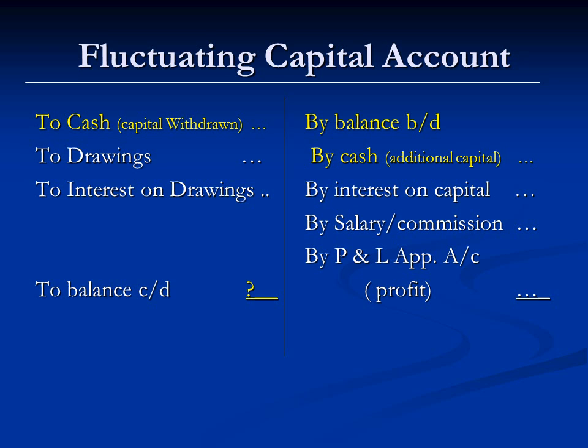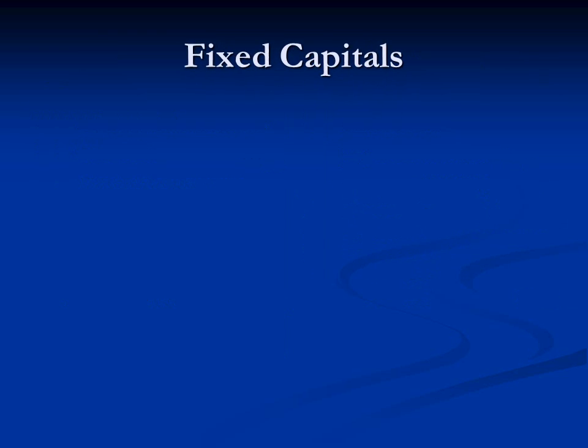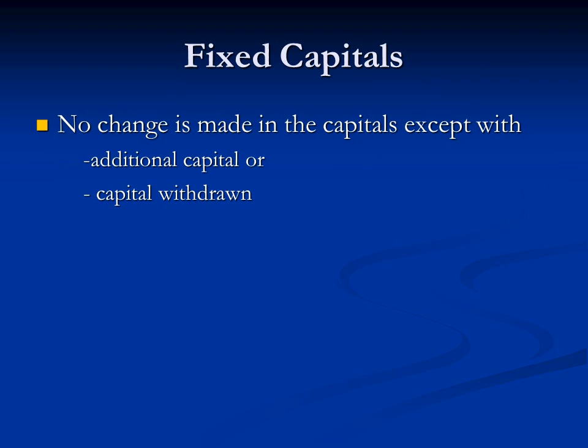You see, the capital brought down and carried down changes. The brought down changes to carried down with all adjustments for additional capital, capital withdrawn, interest on capital, salary, profits, drawings and interest on drawings. That's why it's called fluctuating capital accounts. And if capitals are fixed, no change is made in the capital except with additional capital or capital withdrawn.